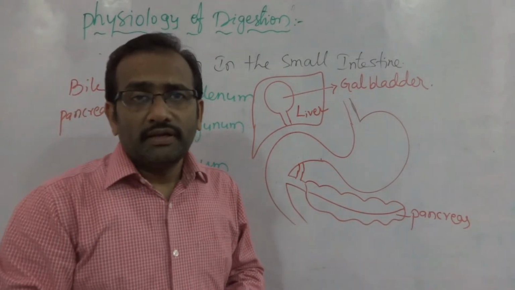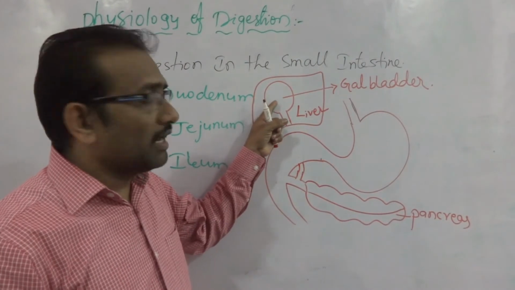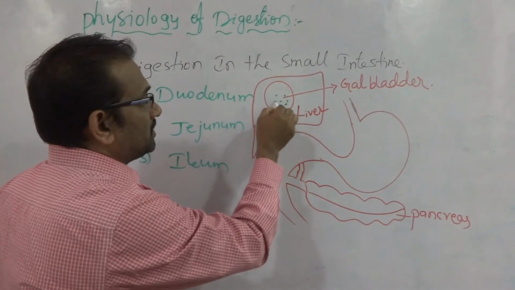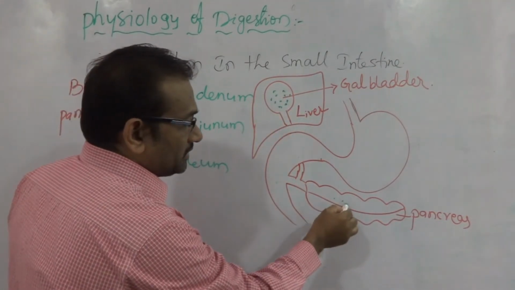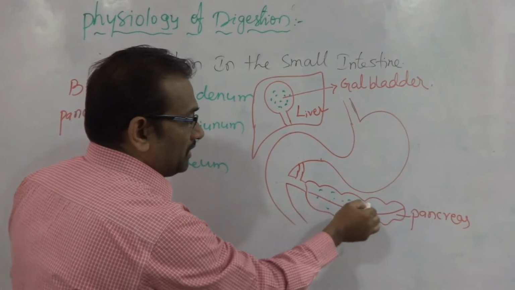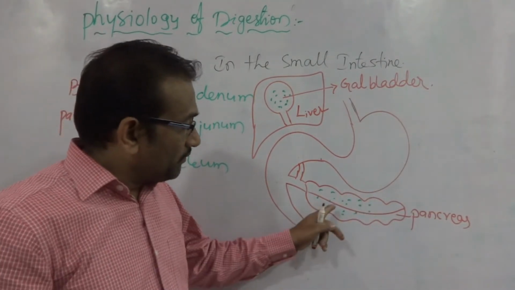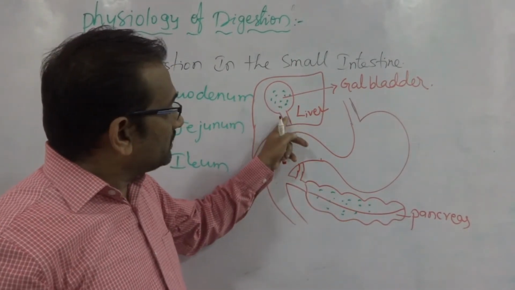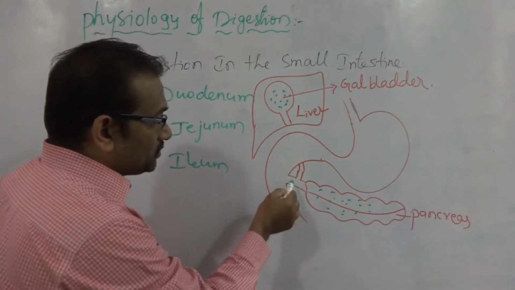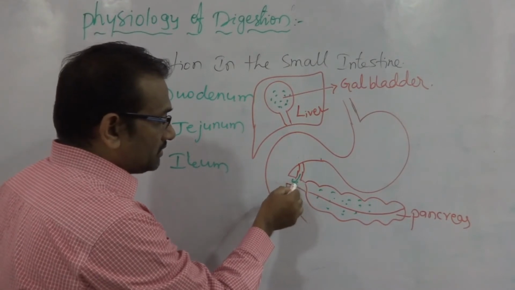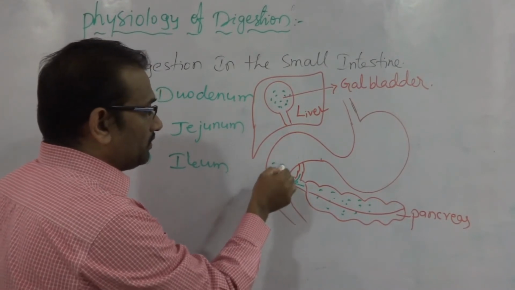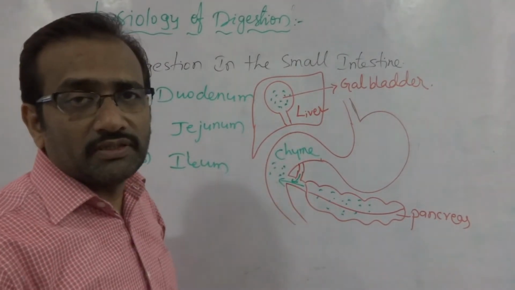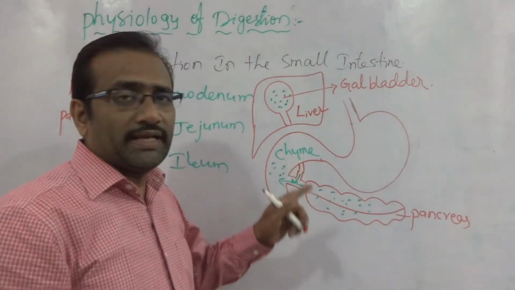So the liver contains a gallbladder. The gallbladder stores the bile juice. This is the bile juice. The pancreas is a leaf-like gland present in the digestive system. The pancreas secretes pancreatic juice. The liver secretes bile juice. These two juices enter into the duodenum, meaning the chyme is mixed with bile juice and pancreatic juice.